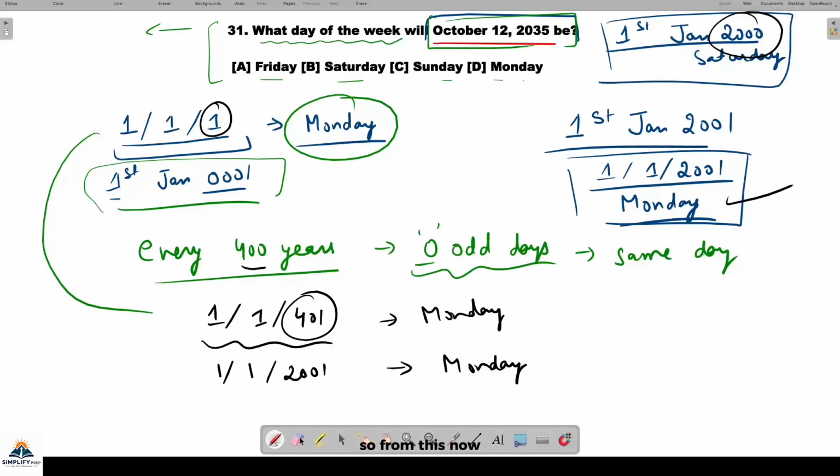So from this, now we will try to find the answer for this question. This is the base that you need to remember if you don't know the formula. The formula is more complicated than this, but the formula will give you the answer quickly if you can remember it. But let's solve this by this approach. I hope this thing is clear that 1st of January 2001 is a Monday.